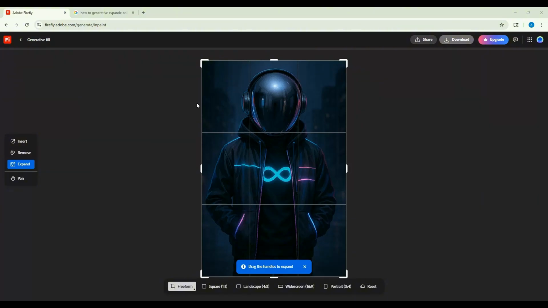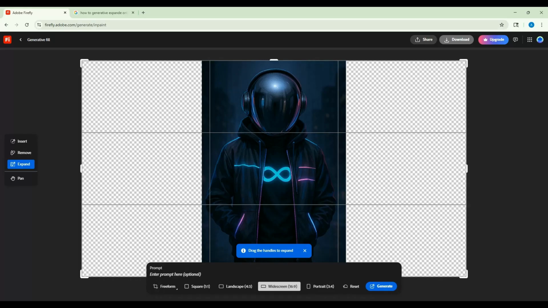You can freeform it and drag the bars to the size that you prefer, but for me, I'm going to choose widescreen because I want it in the widescreen cinematic 16:9 ratio. And just like in Photoshop, you can enter an optional prompt here if you have some ideas of what you would like to go in those empty spaces, but I will leave it blank and just hit generate.